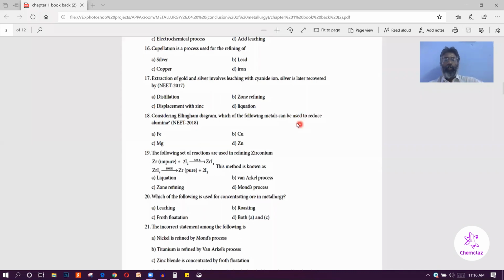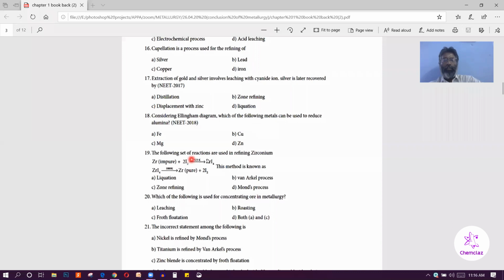So here, alumina. Below alumina, which metal is placed in the Ellingham diagram? Only magnesium is placed. So magnesium is a good reducing agent for alumina. So other metal cannot be used as a reducing agent because other metal placed above alumina in the Ellingham diagram. So the correct answer is C.